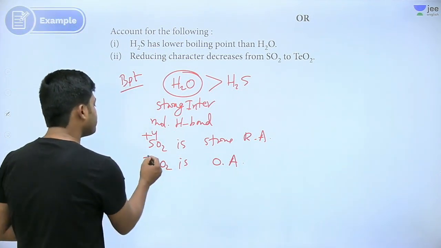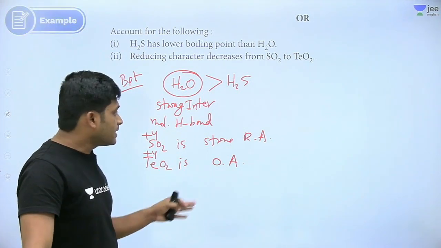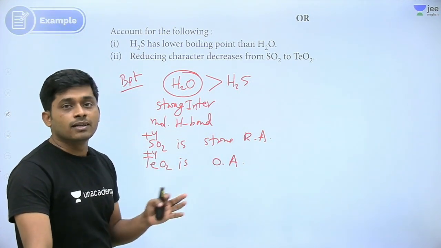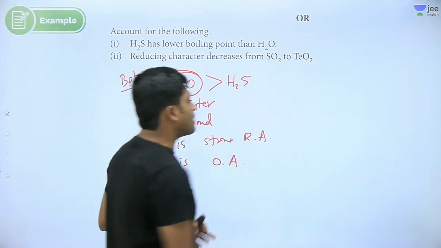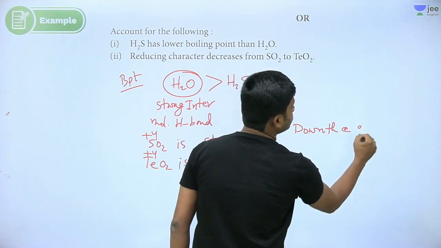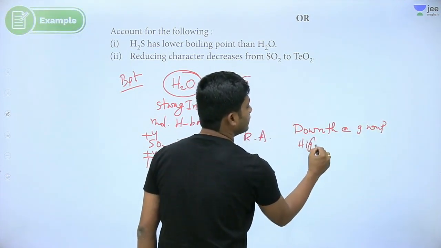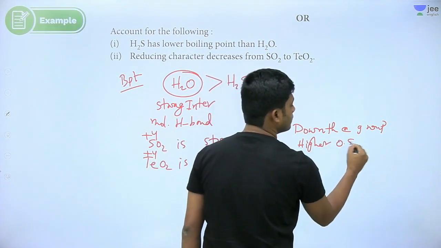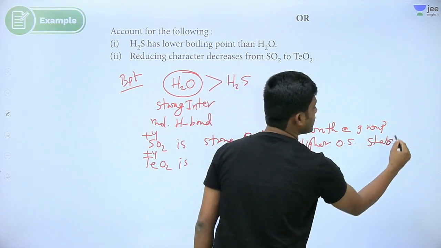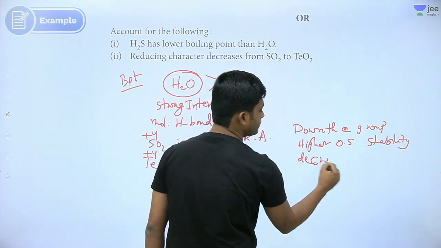And tellurium, +4 is oxidizing and +2 is stable. Down the group, what is happening? Down the group, the stability of the higher oxidation number decreases.